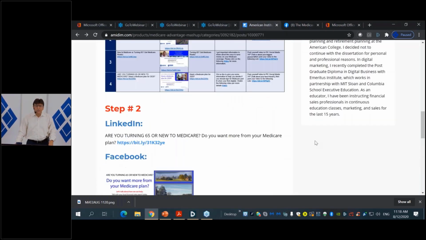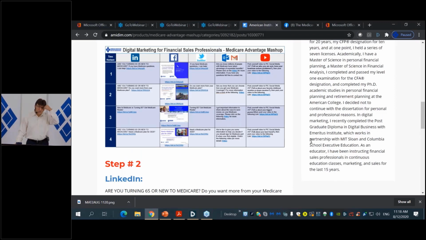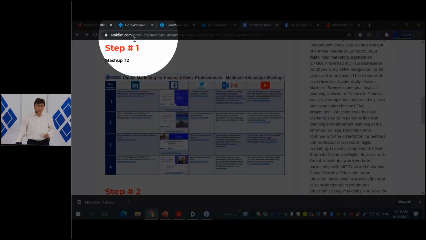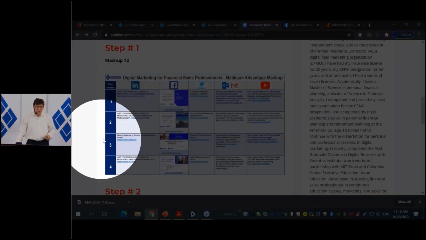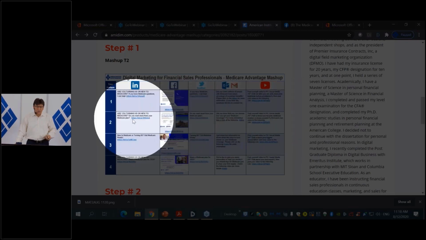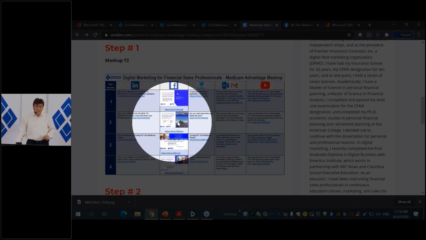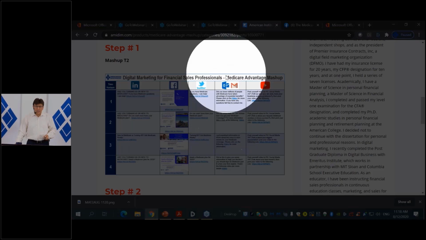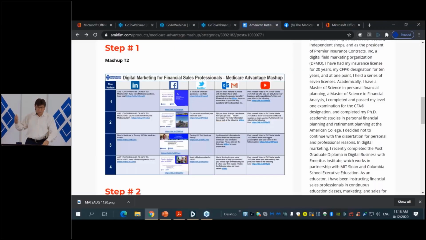And now what we have done is we have executed the mashup. Remember, we're executing time horizon 2. So we're basically executing this level here. This is time horizon 2 right here. So we executed in LinkedIn. We executed in Facebook. We executed in Twitter. And we executed on email marketing. So we have executed 4 of the 5 channels.